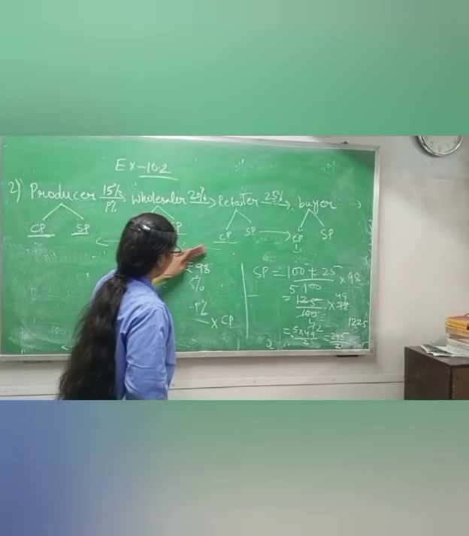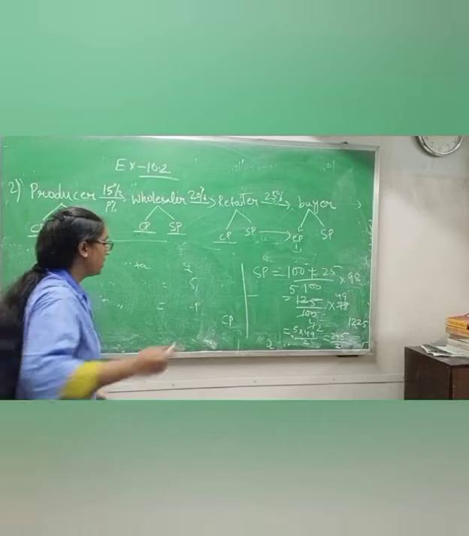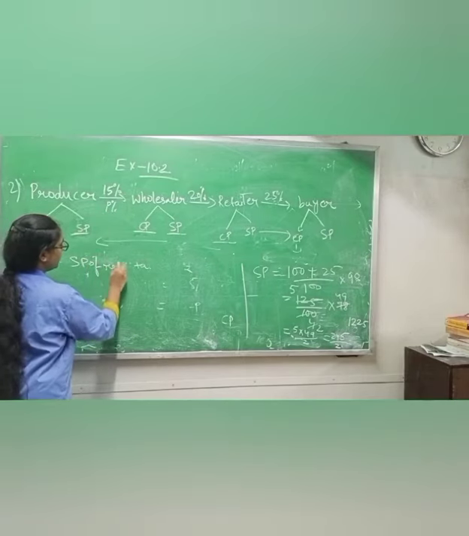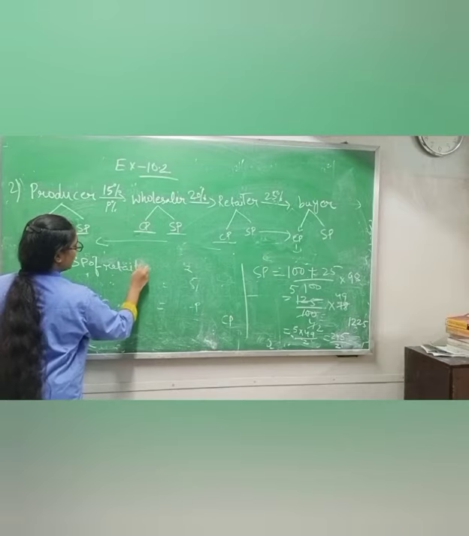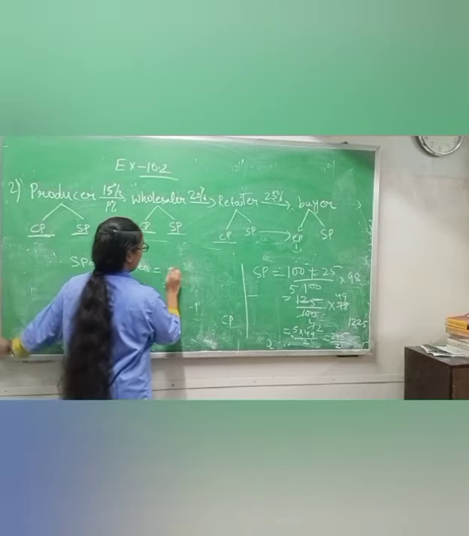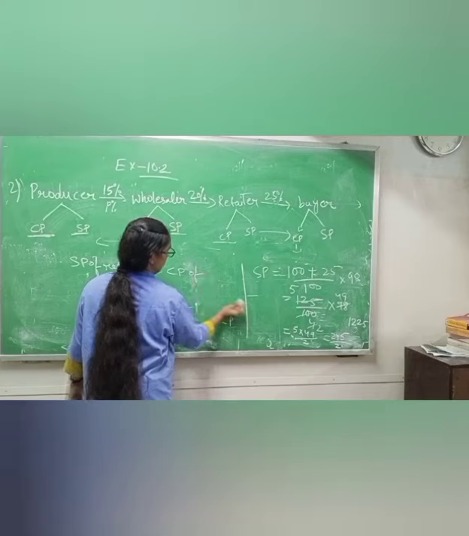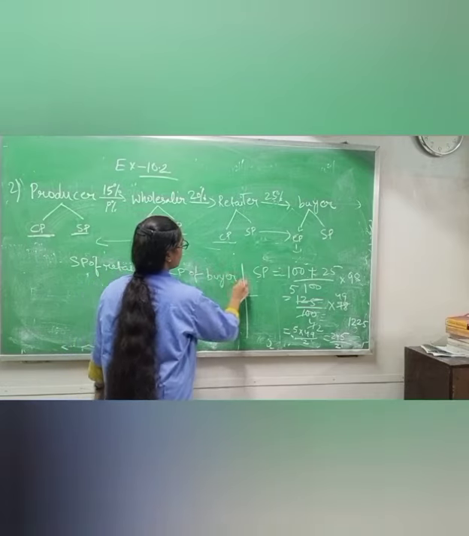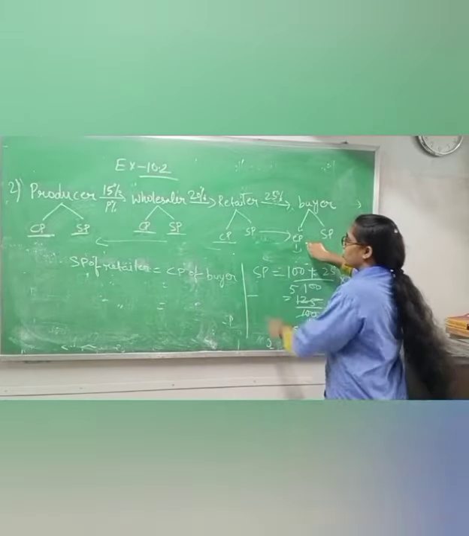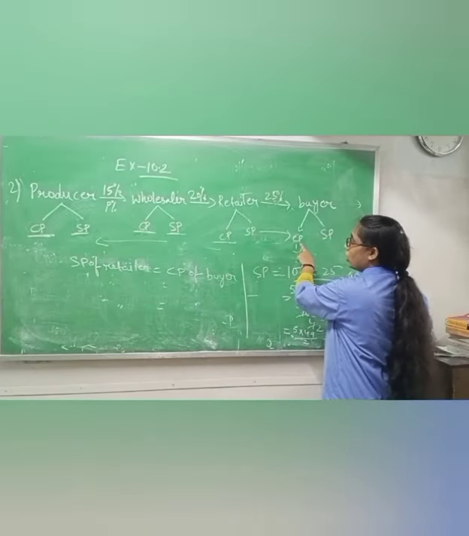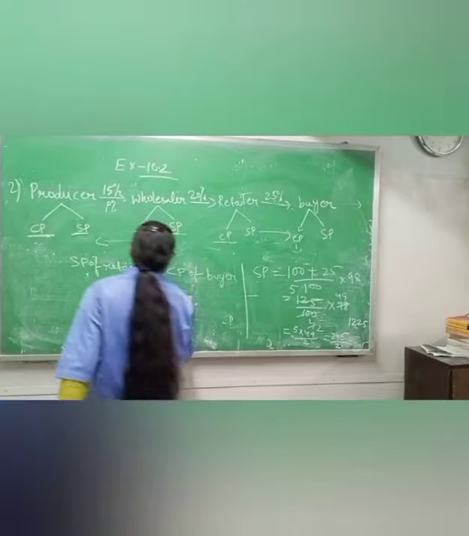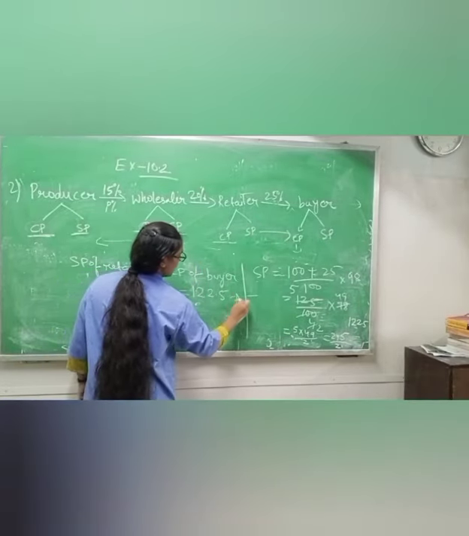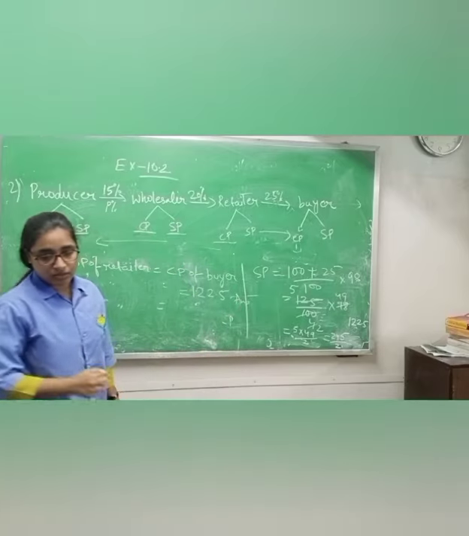Now what will you write? Selling price of retailer is equal to cost price of buyer, because by seeing this straight line diagram you can say selling price of retailer is equal to cost price of buyer, which is equal to how much? 122.5. Okay, so this one is the answer of 3. Copy this one.